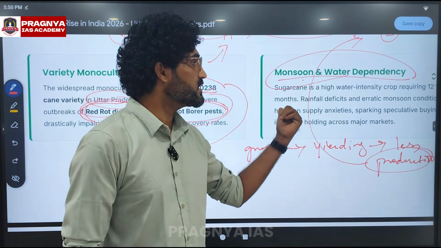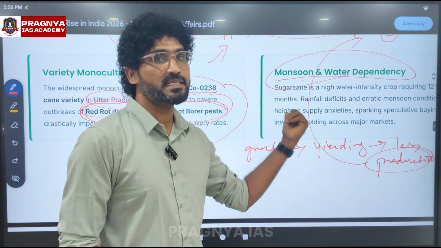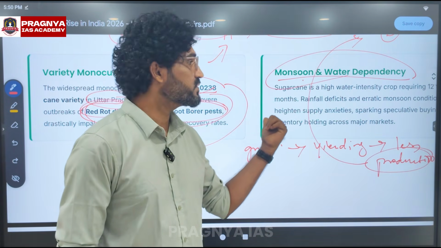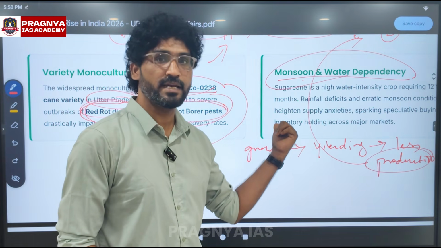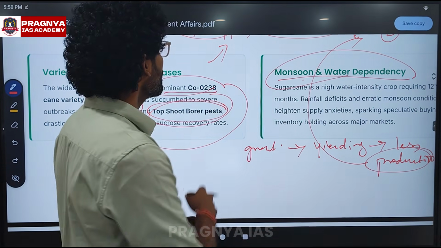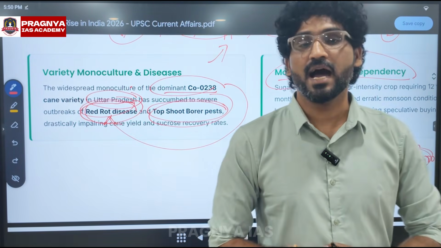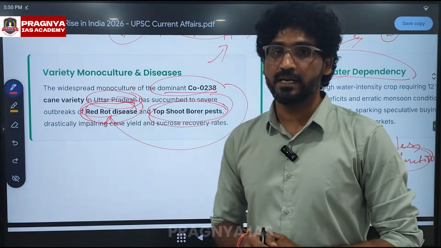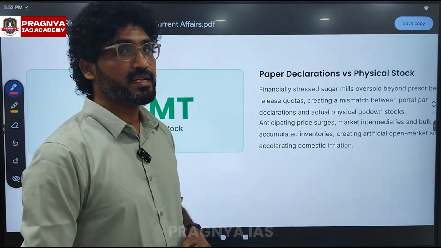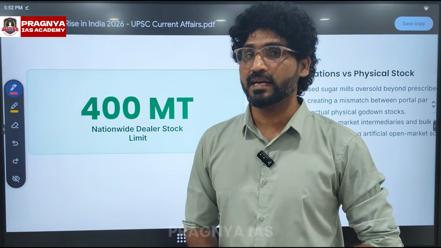That is why one of the important reasons for the increase in sugar prices is the weaker monsoon in India. So these are the two reasons stated by the government of India for the sugar price hikes. Not only these two things, something also happened at the market level.